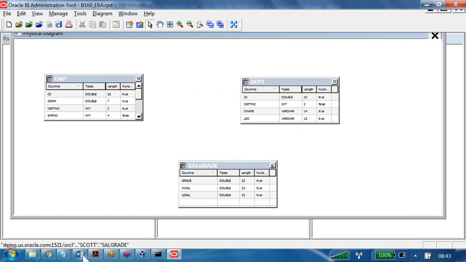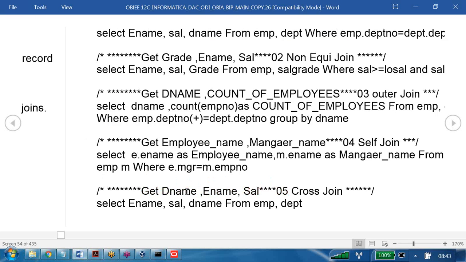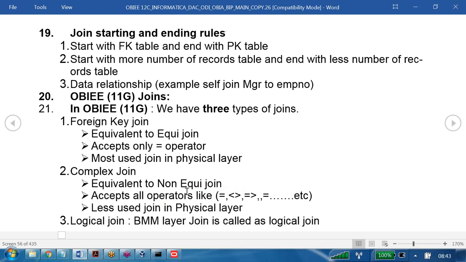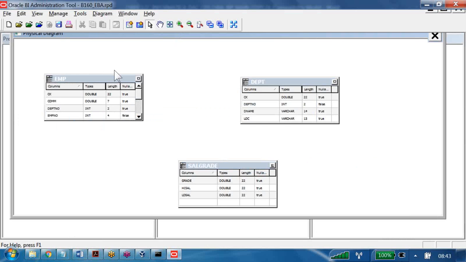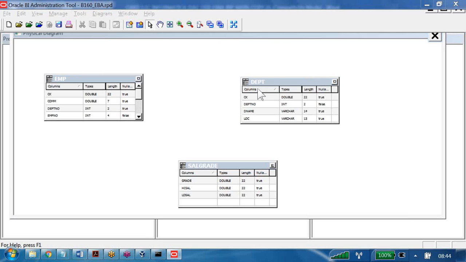That's where we have the joining rules. Let us observe these rules: join starting and ending rules. Rule number 1: start with the foreign key table and end with the primary key table. Now tell me, out of these two tables, where is the foreign key and where is the primary key?